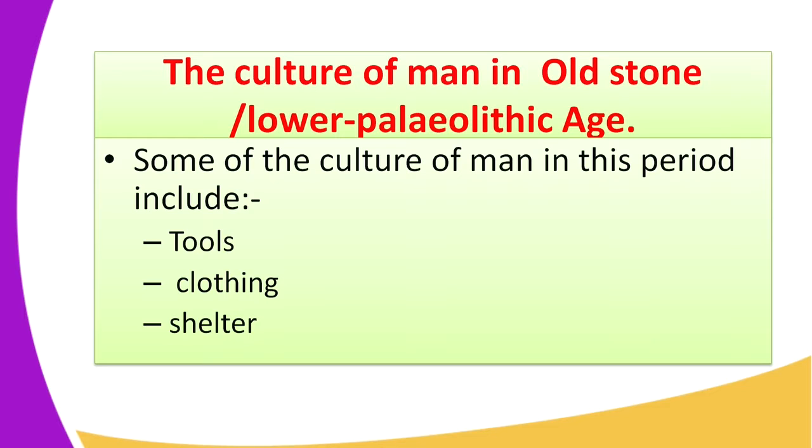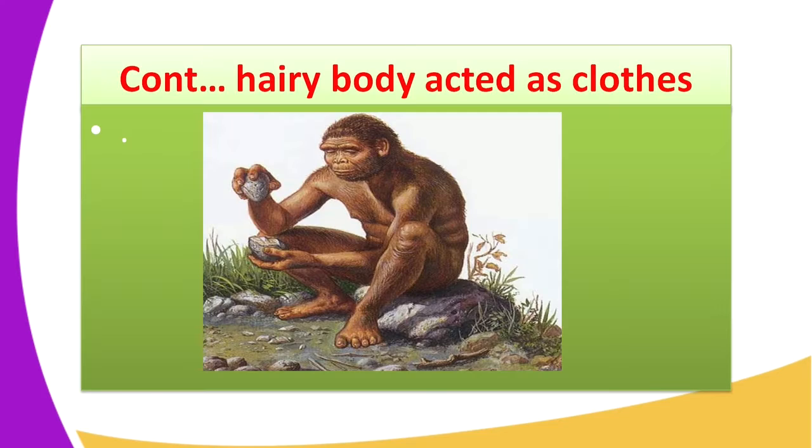Clothing was one of the cultures of man, how man lived. Remember, man had a hairy body which acted as clothes. So the hairy body acted as a cloth at this time. So it was another characteristic of an early man. If you look at this early man, he has a hairy body and is making weapons.